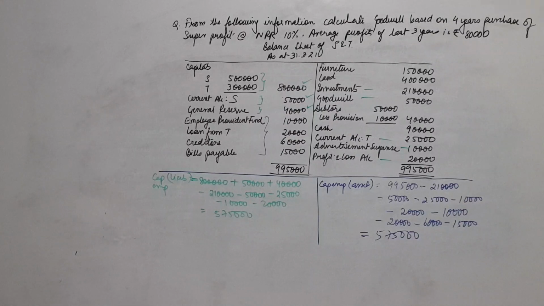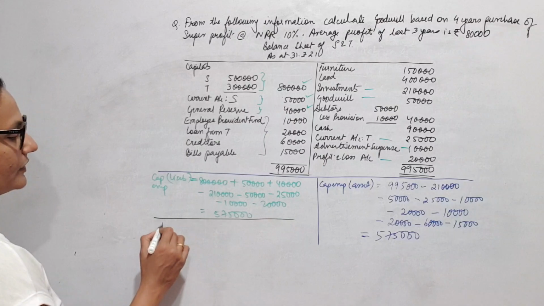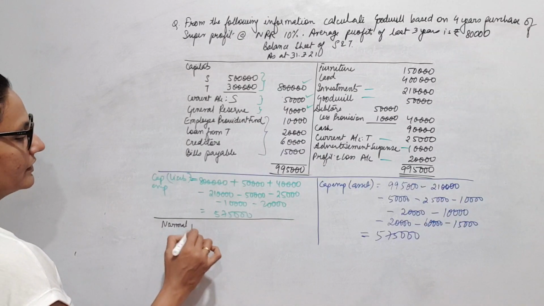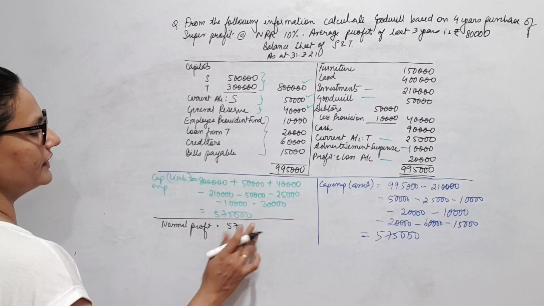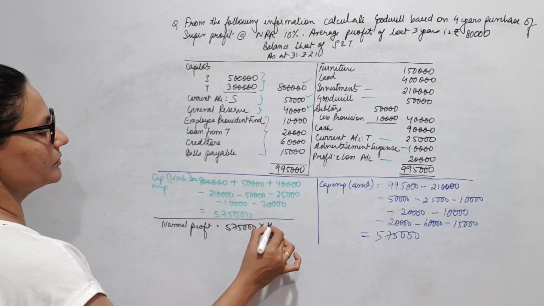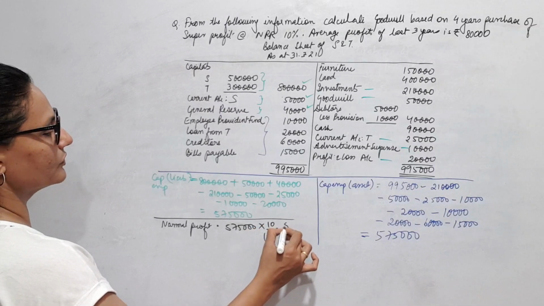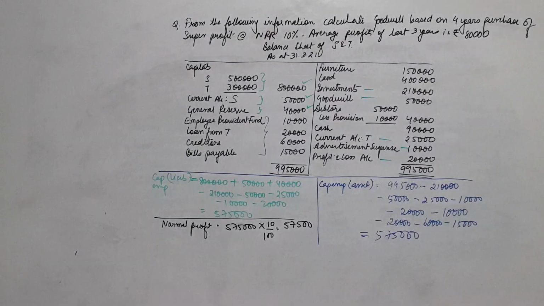Now let us go to calculation of goodwill. So for goodwill we need normal profit. Normal profit is equal to capital employed into normal rate of return by 100. So 5,75,000 into 10 by 100, 57,500 is my normal profit.